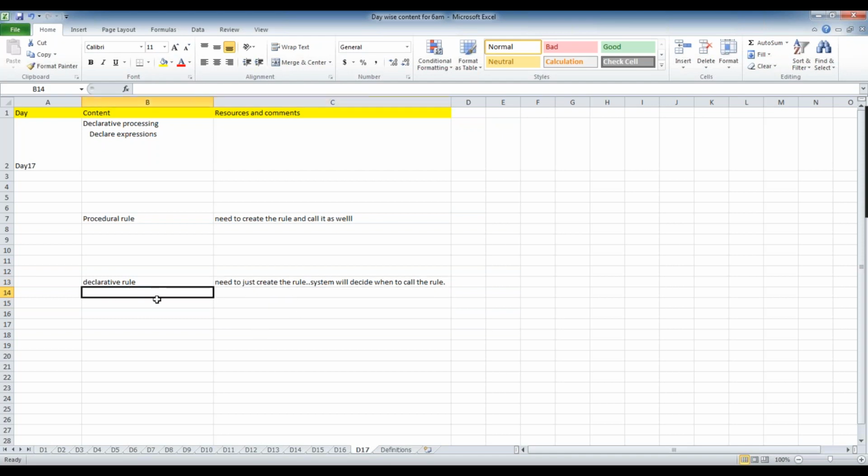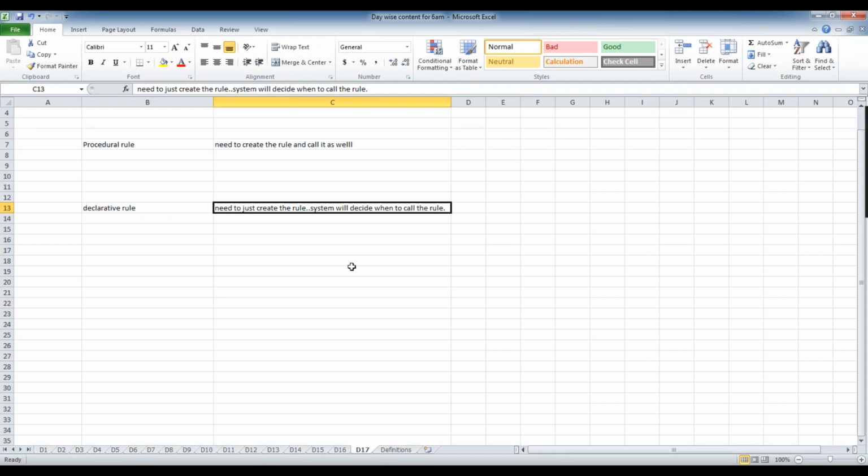But the downside of this is performance. The performance of your application will be reduced because we are not calling it anywhere. The system will spend a lot of resources and takes a lot of CPU time to do the things. That is why the performance will be reduced.